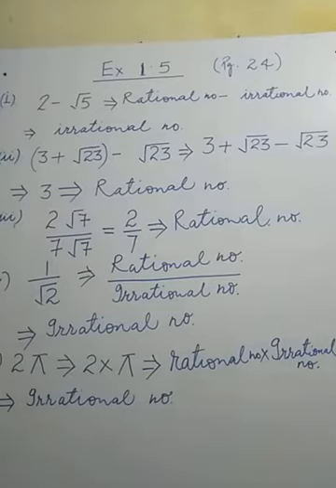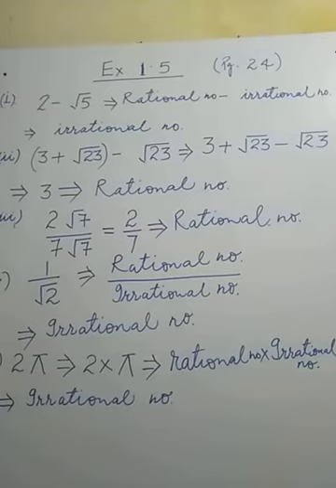Question number 1. In all the parts, we have to justify whether the given numbers are rational numbers or irrational numbers. On the basis of the property of rational and irrational numbers, we have to decide whether these given numbers are rational or irrational numbers.